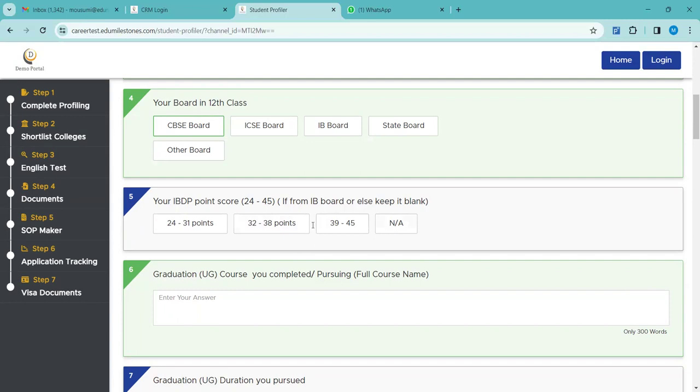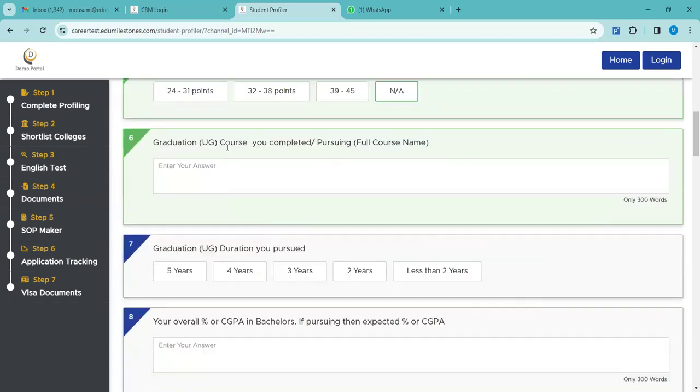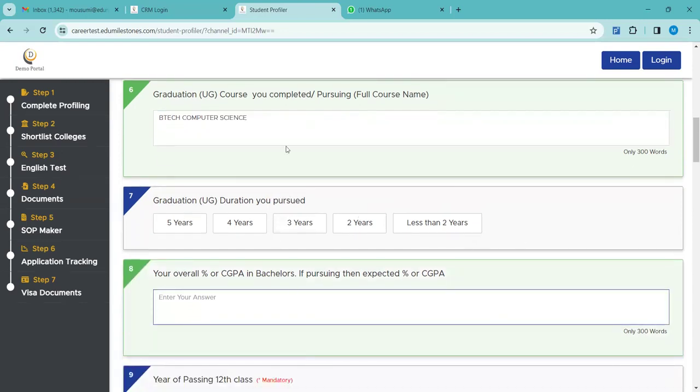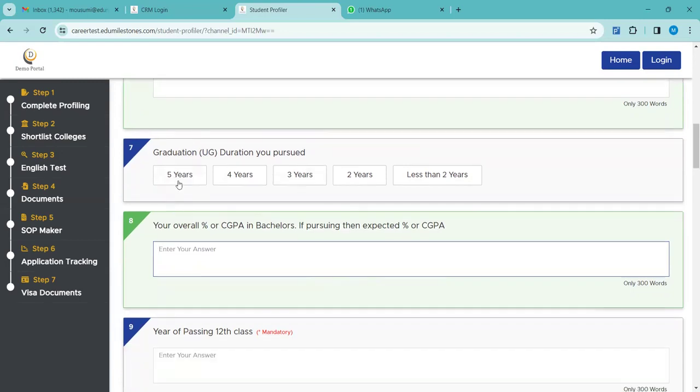Then the next question, graduation UG course you completed or are pursuing, full course name. Whichever course the student has taken up, they have to specify it here. Otherwise, it is difficult for us, and again we have to reach out to you to get the information. So we need all the correct information here itself in the questionnaire set.